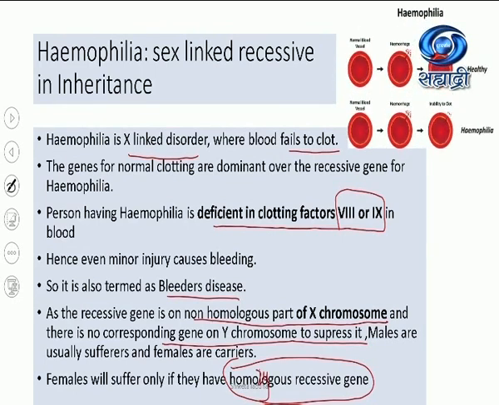Look at this picture. This is a normal blood vessel. Suppose there is a cut, an injury, and hemorrhage occurs. In a normal healthy person, clotting will occur within about 2 to 8 minutes, different in different people. But in a hemophilic person, if there is a cut or an injury, hemorrhage will occur, blood will flow, and they are not able to form a clot because which factors are absent? 8 and 9. Why is it happening? They have a recessive gene on the X chromosome.